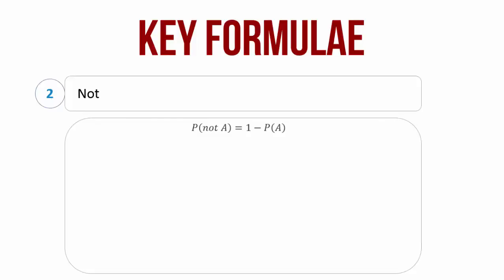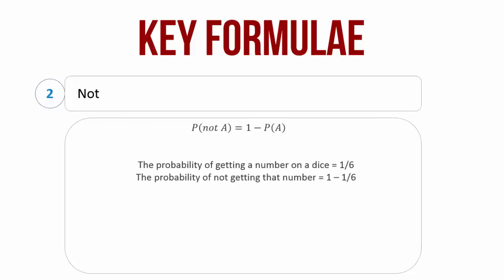Let us understand the concept of NOT with the help of another example. The probability of getting a number on a dice is 1/6. So the probability that you will not get that number is 1 minus 1/6. The probability that if you throw a dice and get the number 2 is again 1/6. So the probability that you throw a dice and do not get 2 as the output is 1 minus 1/6 or 5/6. Let us take a look at the different question types that come here to understand how to apply these concepts.